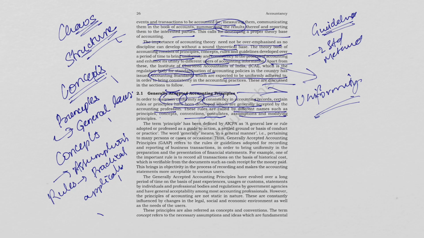So when we say generally accepted principles, okay, let's read further. The term principle has been defined by AICPA as a general law or rule which is adopted or professed as a guide to action, a settled ground or basis of conduct or practice. The word generally here means in a general manner, pertaining to many persons or cases or occasions. Thus, generally accepted accounting principle refers to the rules or guidelines adopted for recording and reporting the business transactions in order to bring uniformity.